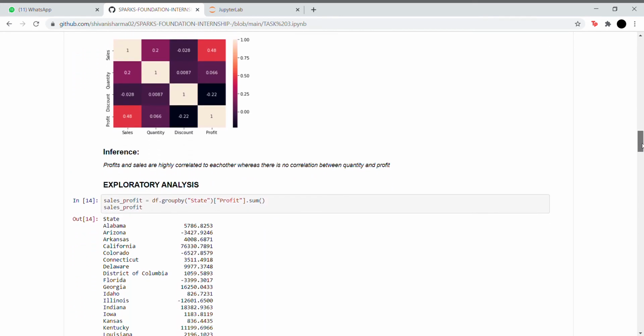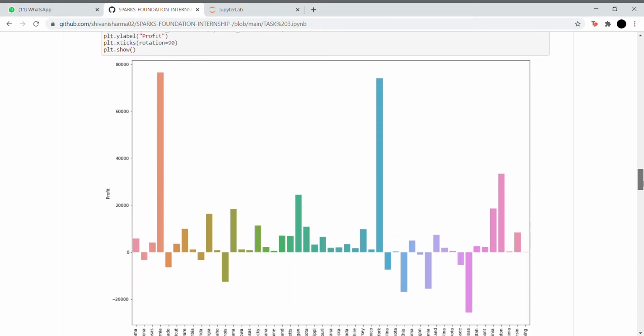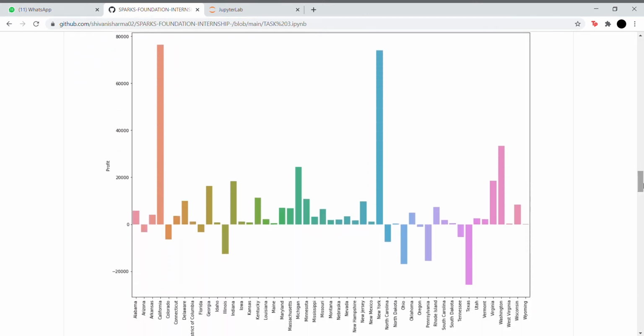Then we start with our exploratory data analysis, and we obtain a state versus the profit graph. We further see that California makes the highest profit, followed by New York and Washington, whereas Texas, Ohio, Pennsylvania, Illinois, they are all running at loss currently.